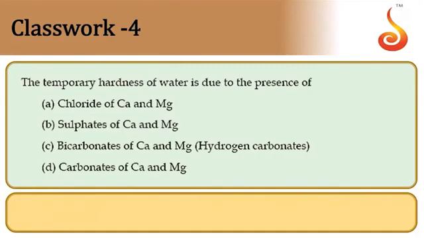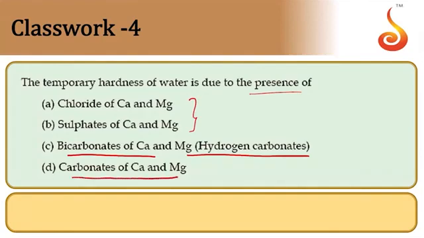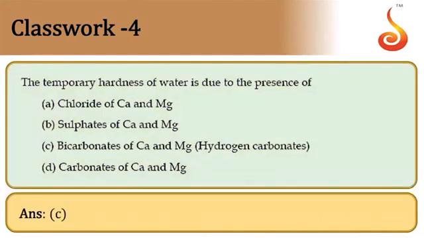Temporary hardness of water is due to the presence of bicarbonates of calcium and magnesium. Chlorides of calcium and magnesium, and sulfates, will cause permanent hardness. Calcium and magnesium carbonates will not cause any hardness. So temporary hardness is because of bicarbonates of calcium and magnesium. So answer is option C.